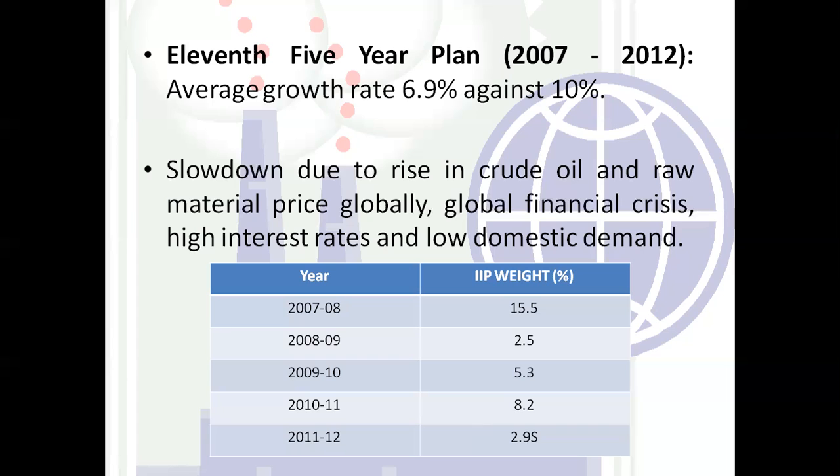We have improved the productivity of the industrial sector, that is from 5.3 till 8.2, right? And the last academic year of this 5-year plan was 2011 and 12, right? Again there is a reduction in the IIP, that is the index of industrial production. Again from 8.2 it comes to 9.2.